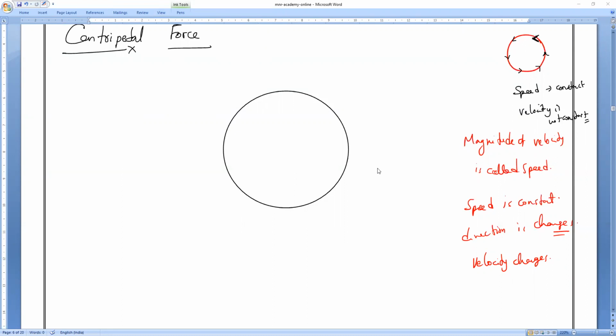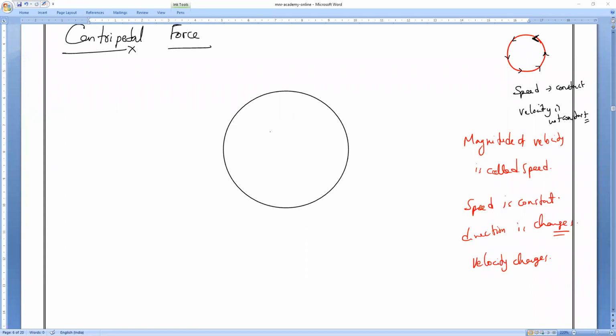Now, in circular motion, how is the direction of the velocity changing? Is it changing automatically, or is some force being exerted? Force is exerted. So a body in motion cannot change its direction on its own. A body moving along a circular path will definitely be influenced by an external force. What force do we call that external force?